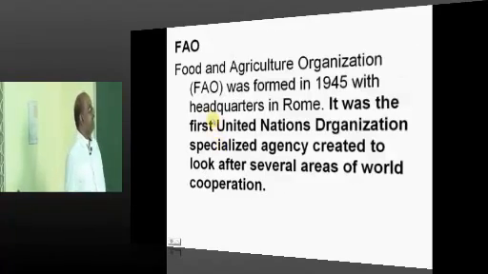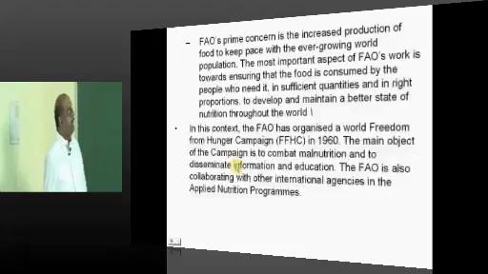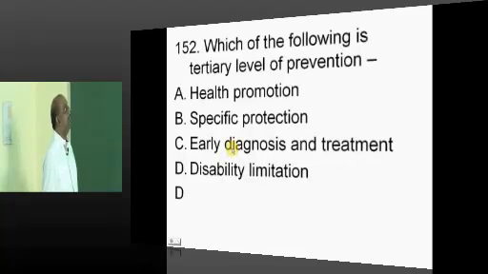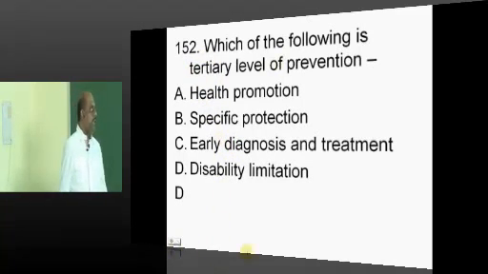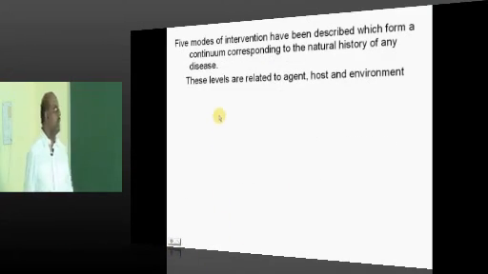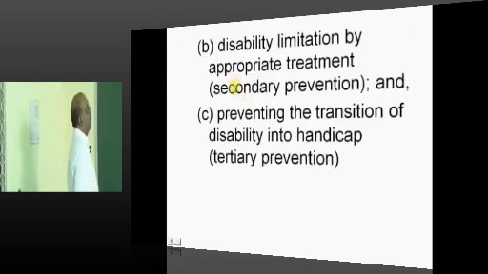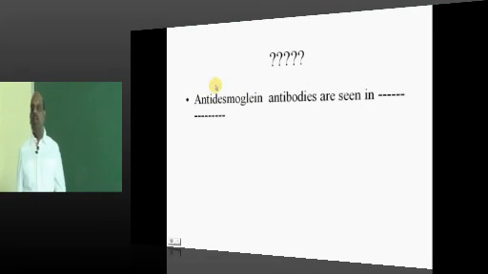Similarly, what will the Food and Agriculture Organization be doing? Where is it located? They are all the important issues. Tertiary prevention means disability limitation, as all of you know very well. Now, should be answered.